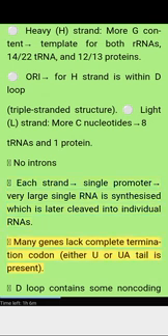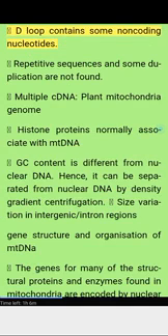Many genes lack a complete termination codon. Either a U or UA tail is present. The D loop contains some non-coding nucleotides. Repetitive sequences and duplication are not found. Multiple circular DNA. Plant mitochondria genome.